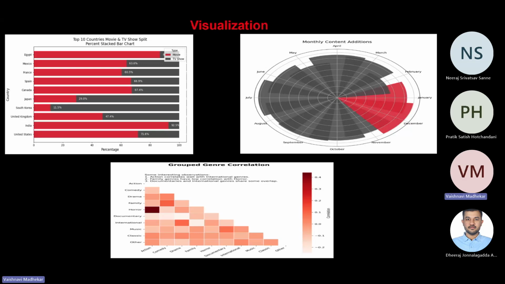Next, these visualizations provide insights into content trends. The radial plot shows a surge in content additions during the holiday season. The heat map highlights correlations among genres, such as a strong correlation between action and international genres. The stacked bar chart on the left emphasizes variations in movie and TV show contributions across countries, with India leading in movie dominance and South Korea focusing more on TV shows.